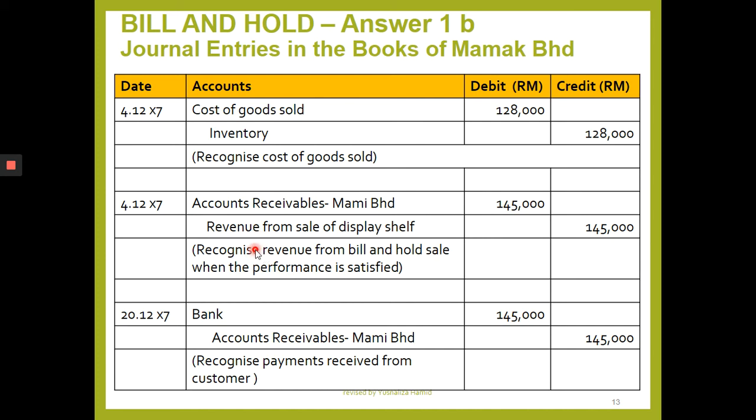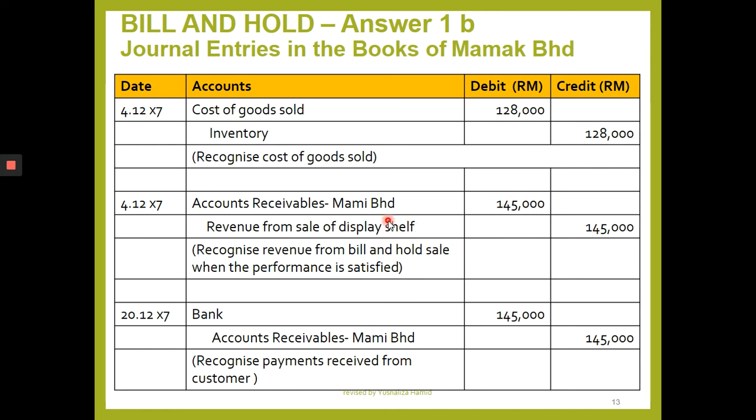The customer accepts billing and takes the title. So the cost of goods sold as usual. Record the sale on 4th of December, the day the performance obligation is satisfied, the day the billing is accepted and the title is transferred, but the goods are not delivered due to the request of the customer.